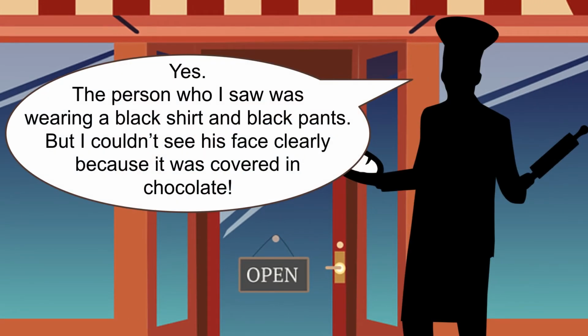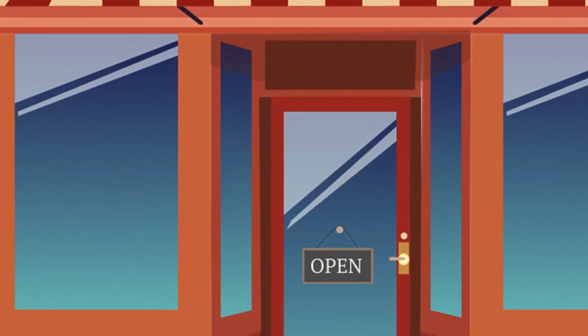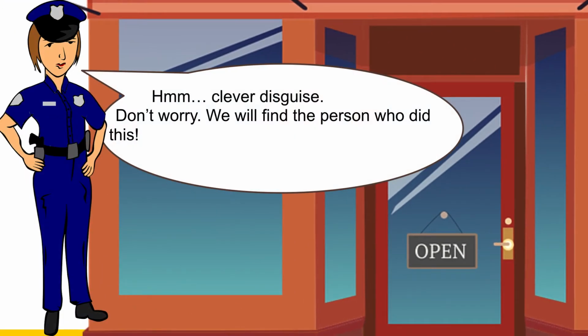Yes, the person who I saw was wearing a black shirt and black pants, but I couldn't see his face clearly because it was covered in chocolate. Clever disguise. Don't worry, we will find the person who did this.